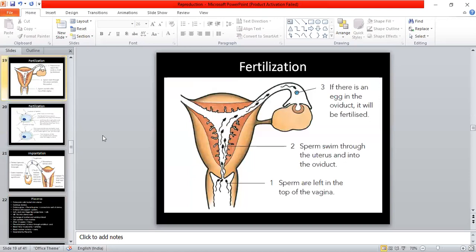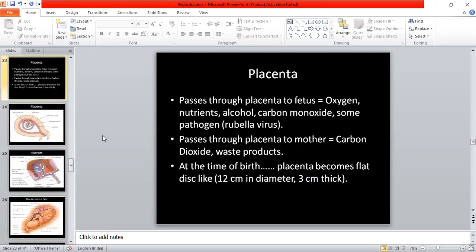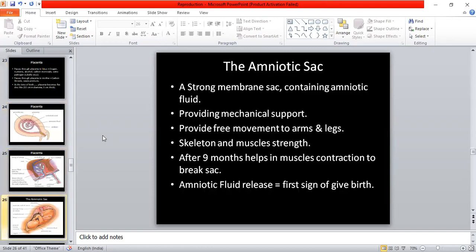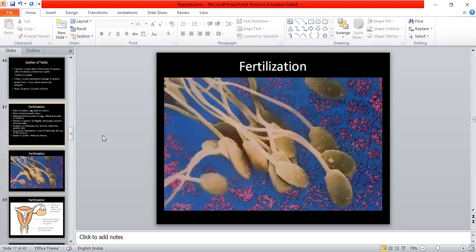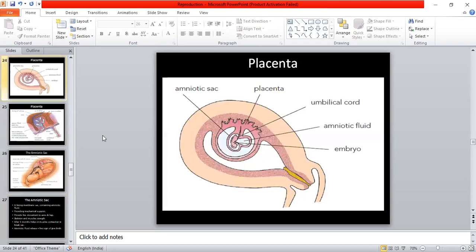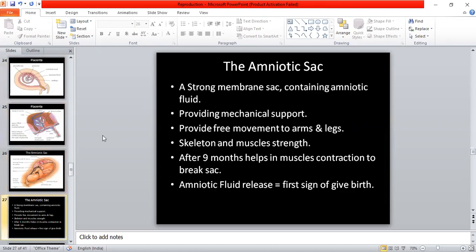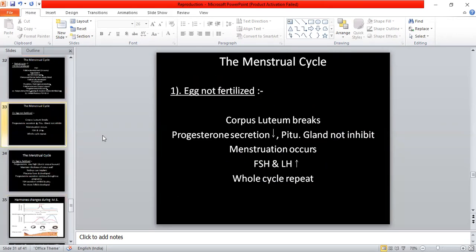Fertilization is a very long process, and that's why we will take this in our next class. तो ये सब हमें देखना है. Fertilization, then implantation, placenta. We will talk about amniotic sac and testosterone and estrogen, menstrual cycle.